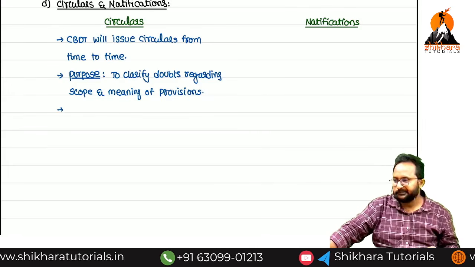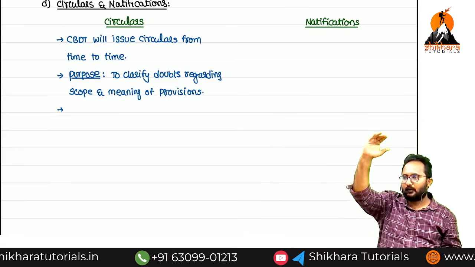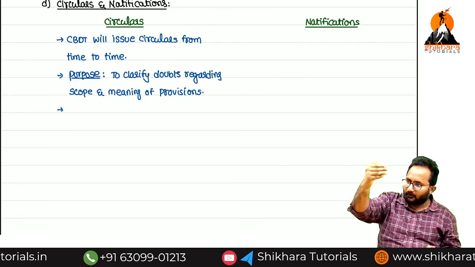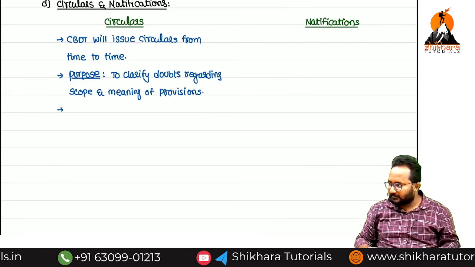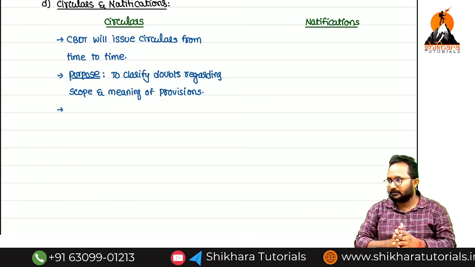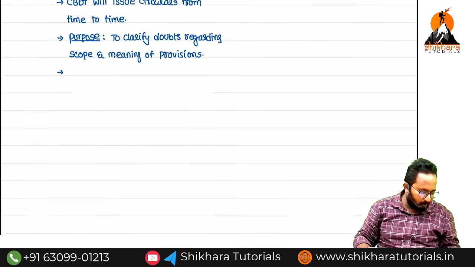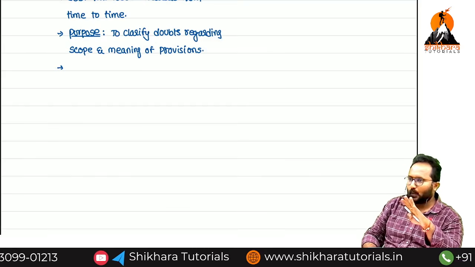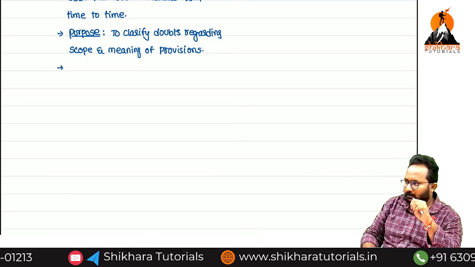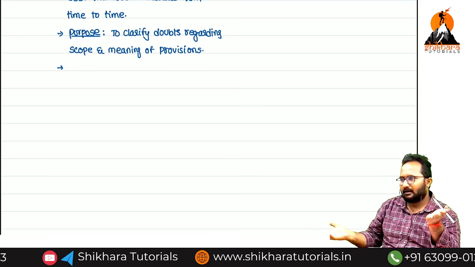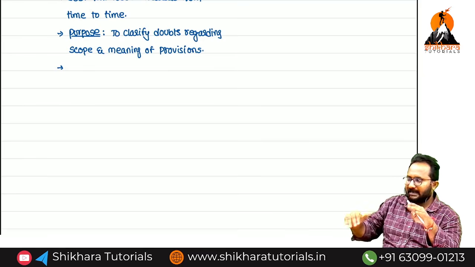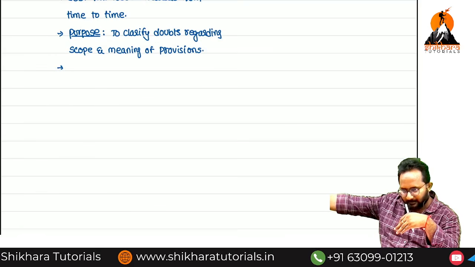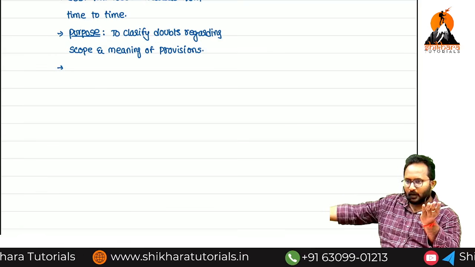Suppose CBDT is the first and foremost authority in the income tax department. Under CBDT, many levels of officers are working. Now, who needs to be bound by these circulars? The department. For example, assessees no need to be bound. Reason, sir, I am not earning any income, or the TDS provision is related to salary and I am a business person. For me, the TDS section and circular is not applicable. So that's why no need to follow it.